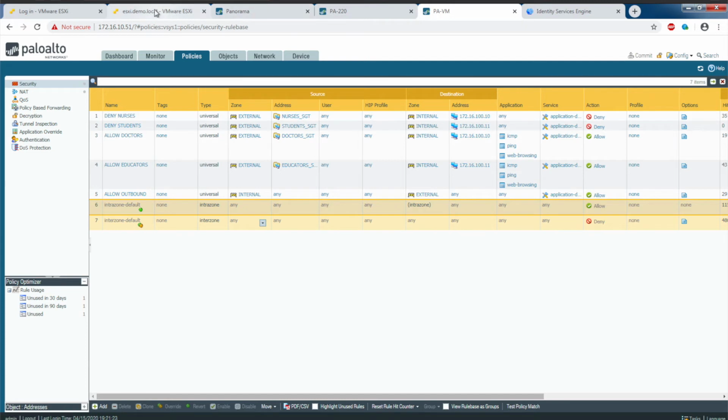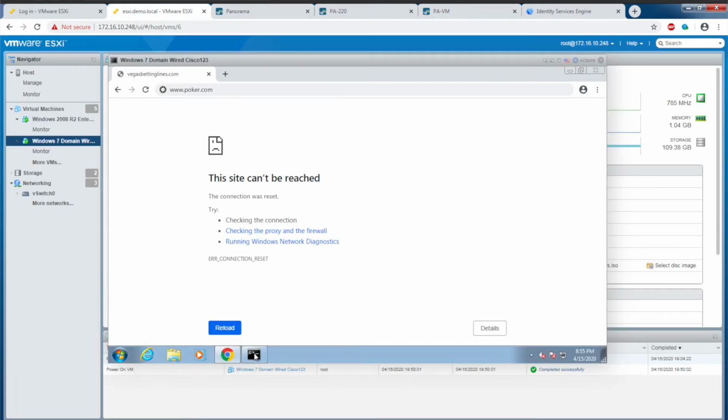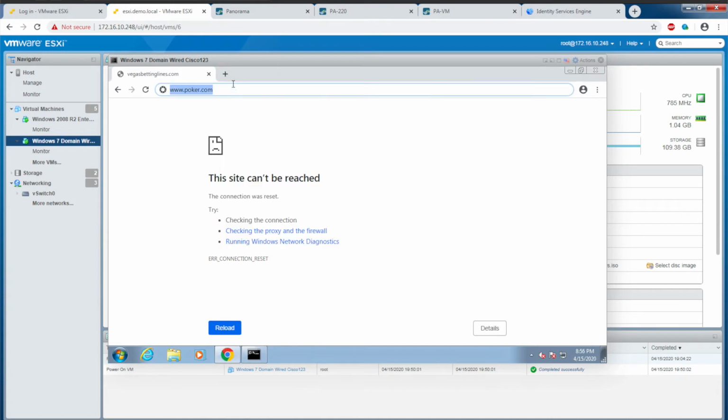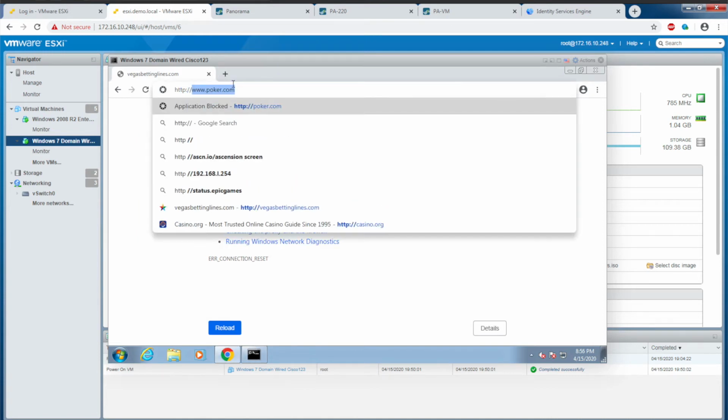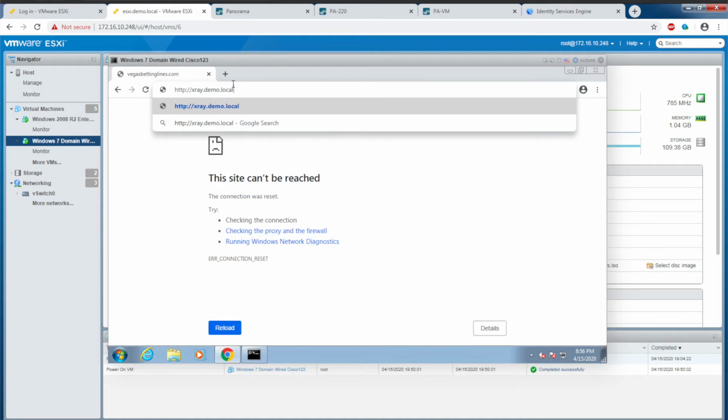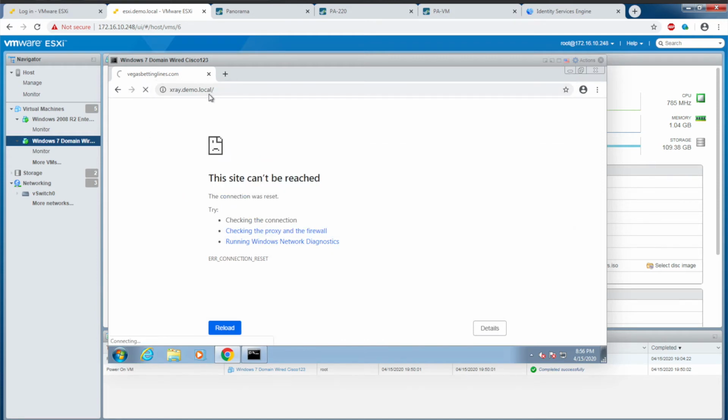So if I go back to the host here, ping xray.demo.local. See, I'm denied access. And that's not being resolved either, right?